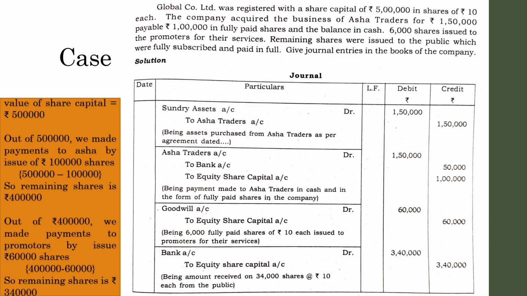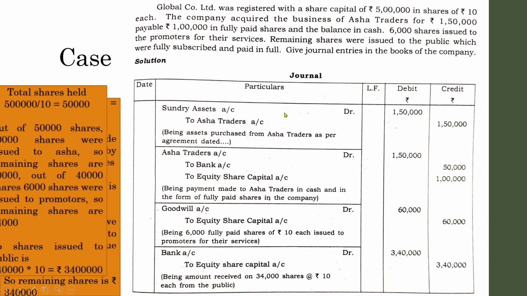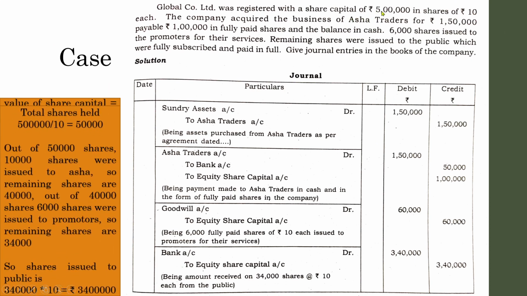So in the question it is mentioned that the total share capital worth of the Global Company Limited is 5 lakhs and value of one share is 10. So how many was the number of shares held by Global Company Limited? So the total number of shares is 5 lakhs by 10, 50,000.